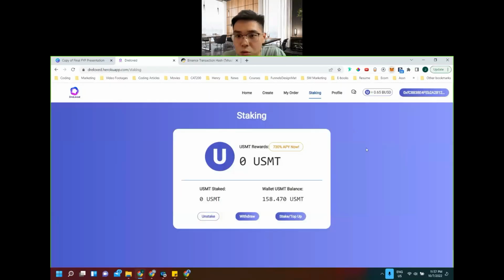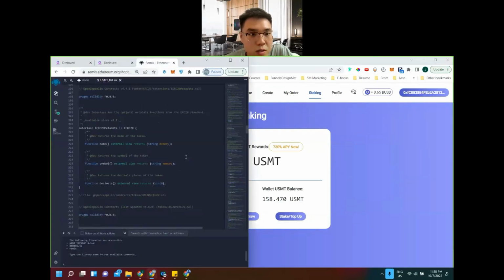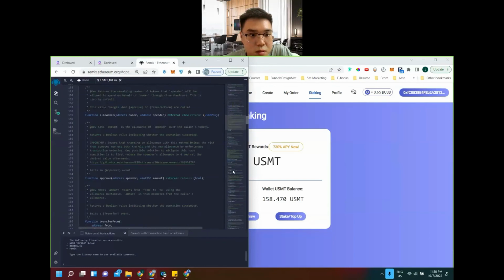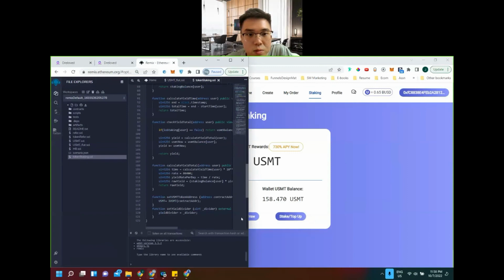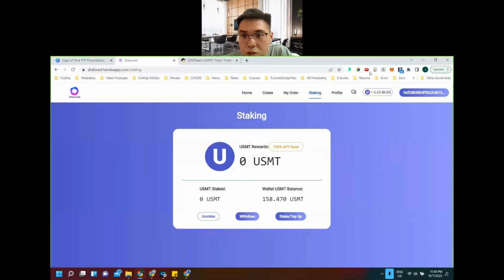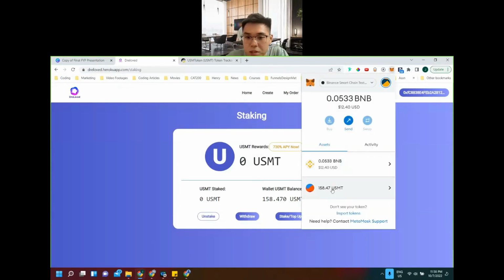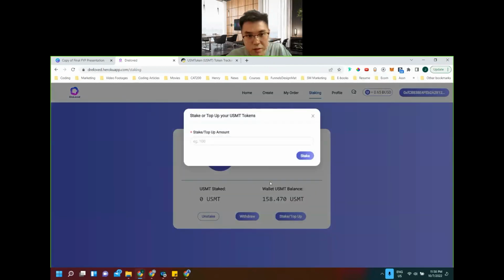Okay, so for right now, I'm going to demo the staking feature, and all of my smart contracts are written here. This is the token smart contract, and this is the staking smart contract, right? Everything is written here in Remix. So right now it's shown that I have 158 USMT here to be staked, which is correct here in my wallet. Let's say I want to stake 150 of it.